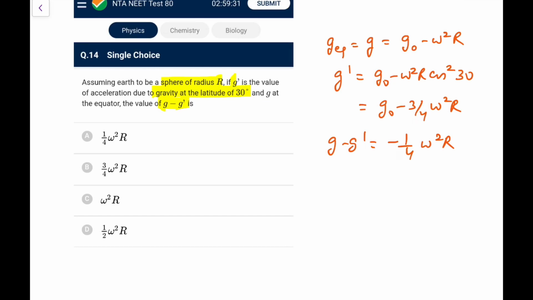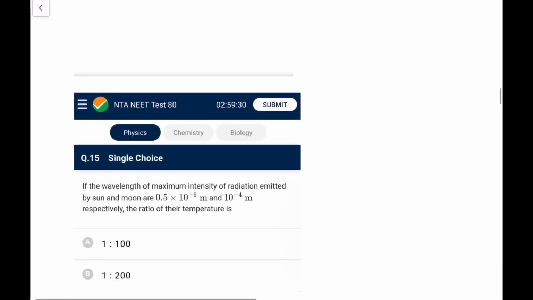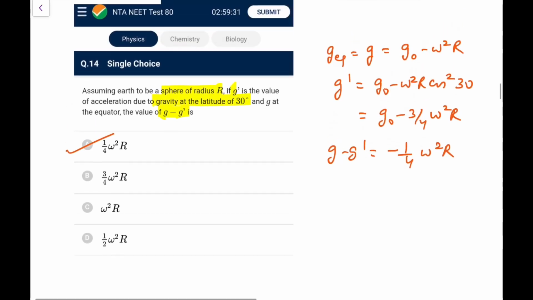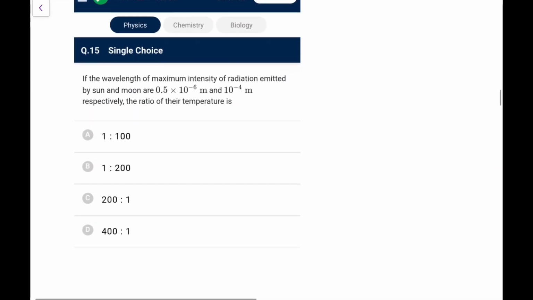So the value would be, it is just asking for magnitude I suppose, because it would have given a negative sign then. So the value at the equator, g minus g dash, would be 1 by 5 omega square. I think they have given the answer assuming g at the poles, not at the equator. At the equator it should be minus 1 by 4 omega square r. So I'll go for option A, not for B, which they have given.